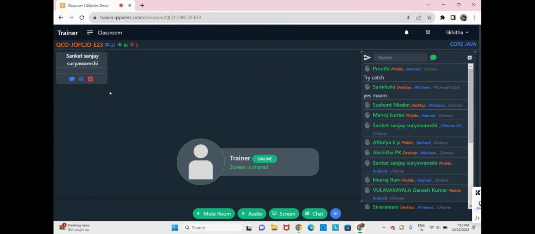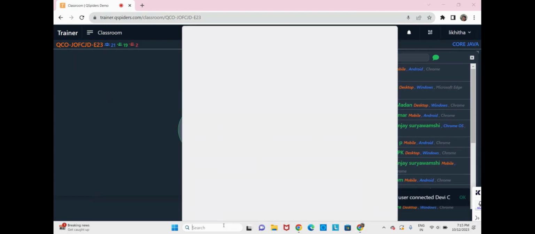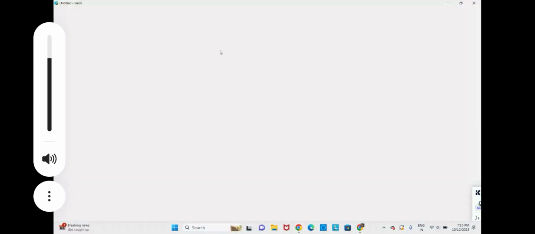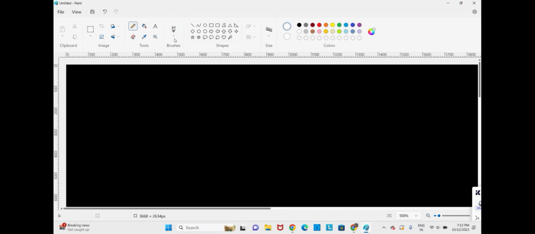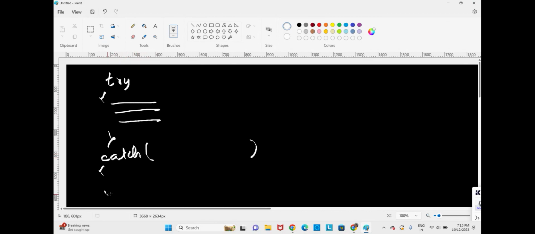Yes, correct. Very good. So we have to handle an exception using try and catch block. The statement which is responsible for the exception, we have to write inside the try block, and in the catch block, you have to write the exception.